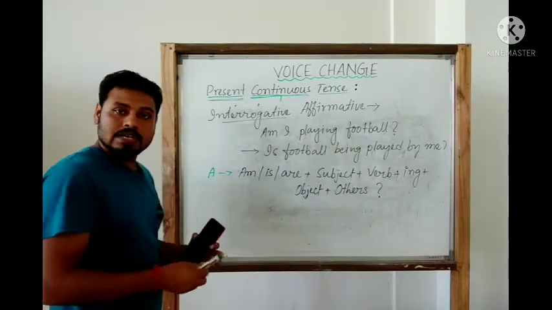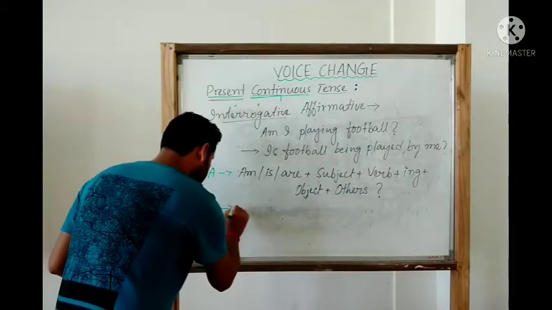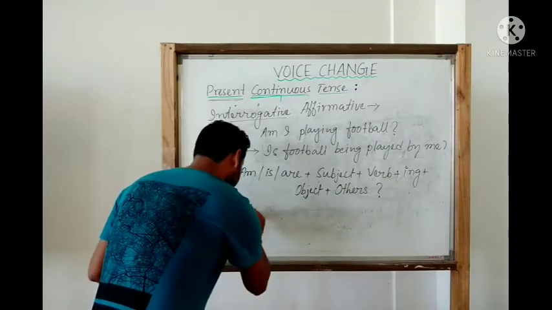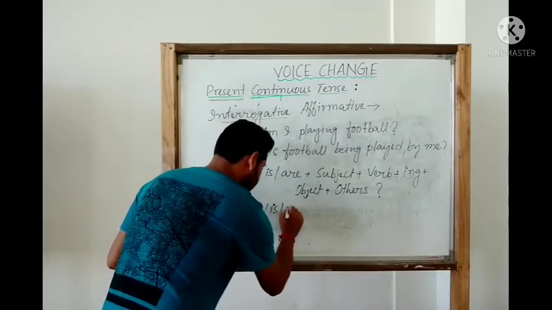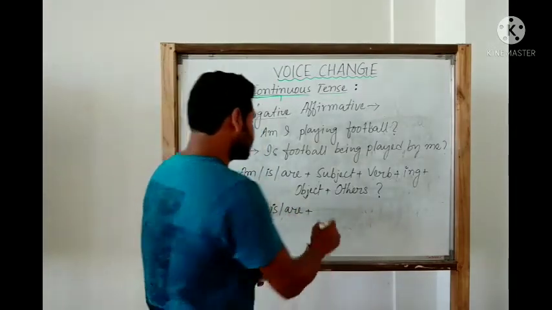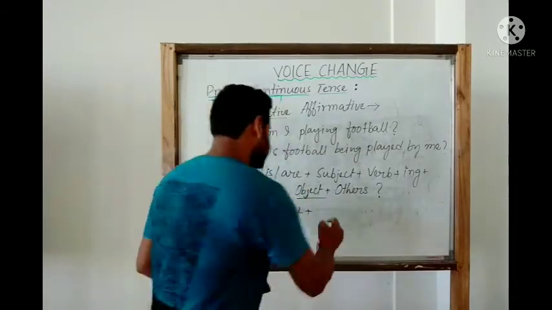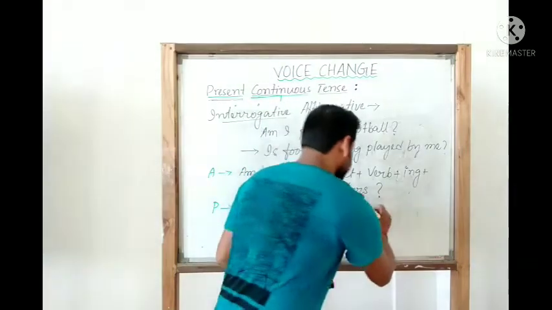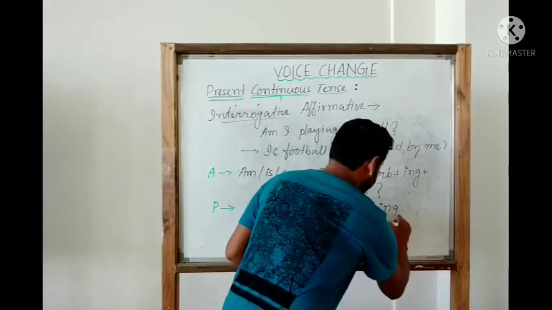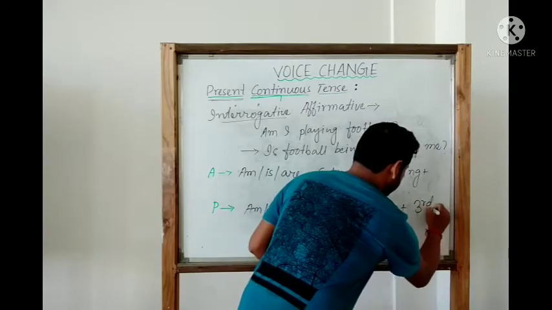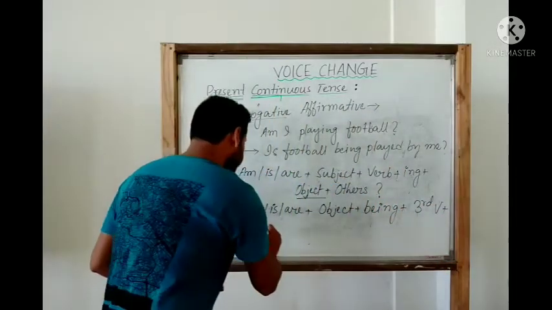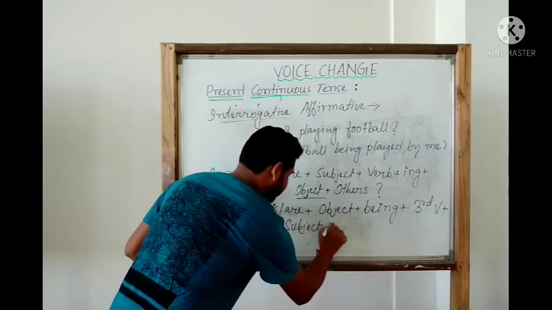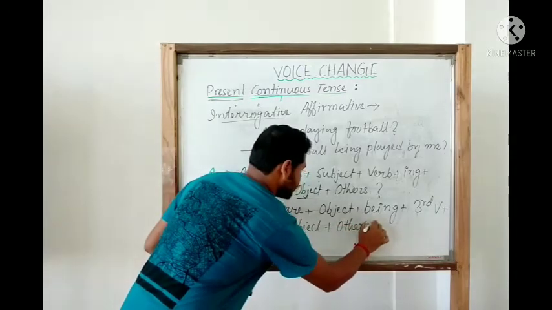Then what should be the passive structure, if this is the active one? The passive one is again the be verb, am, is, are, plus the object that we have to place here, so object, plus one being, then the third verb, then by, then subject and others if we have any.